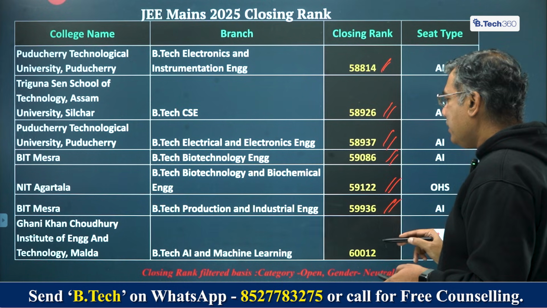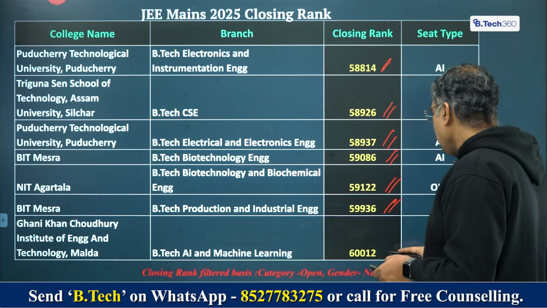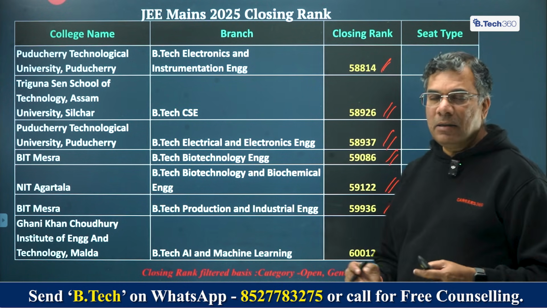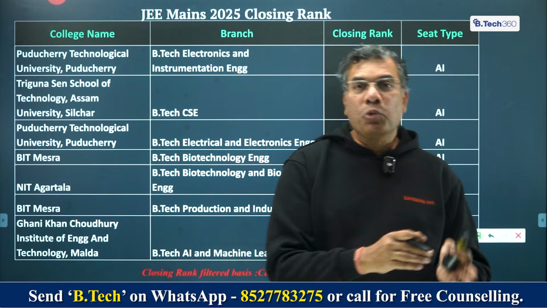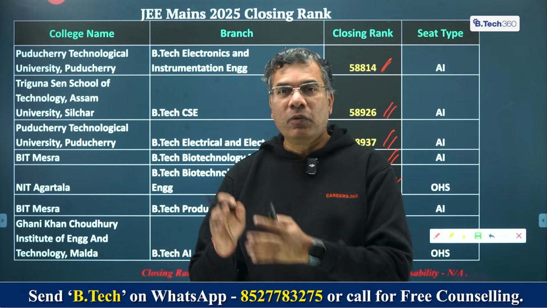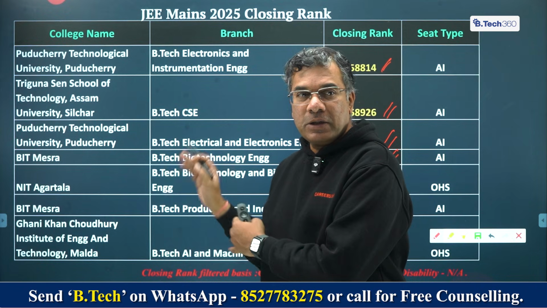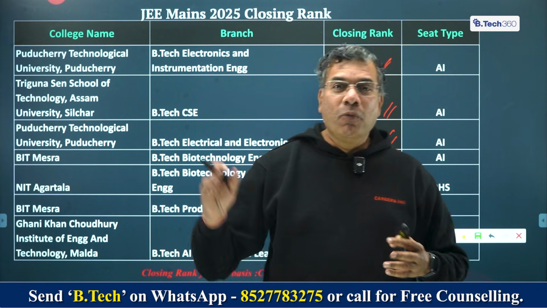Ghani Khan Choudhury Institute of Engineering and Technology Malda BTech and Machine Learning, it's 60,112. So this is the range that I talked of, which is 50,000 to 60,000. We've done from 1 to 10,000, 10 to 20,000, 20,000 to 30,000, 30,000 to 40,000, 40 to 50, and now 50 to 60 is what we've done. We'll keep doing it up to 1.2 lakh.